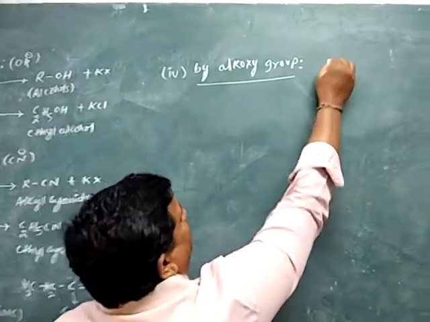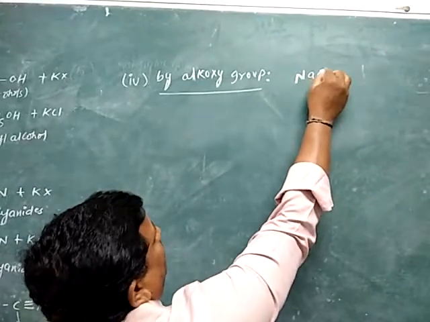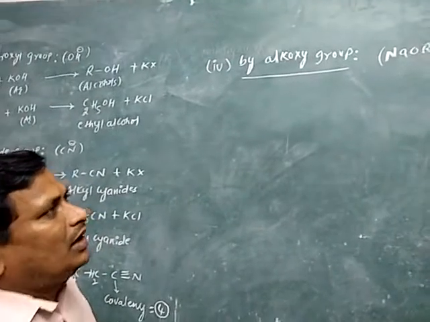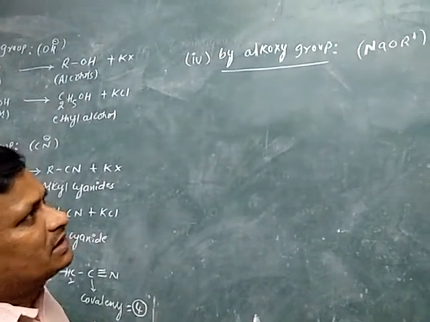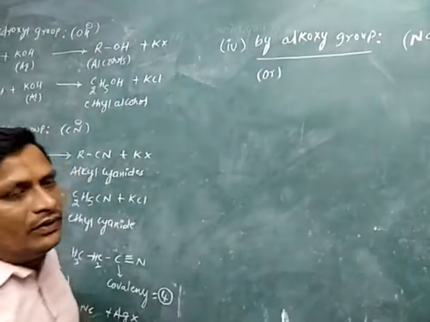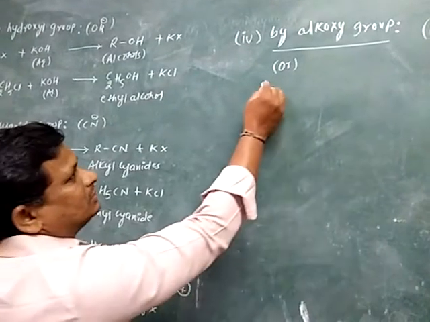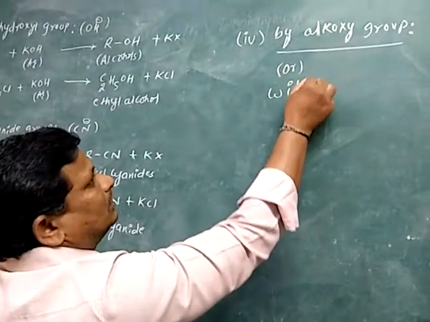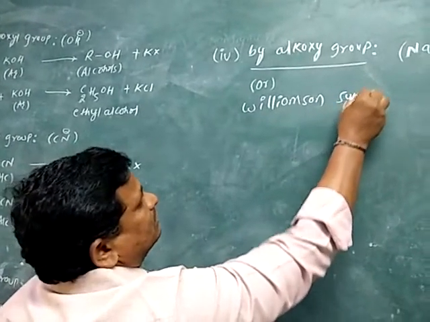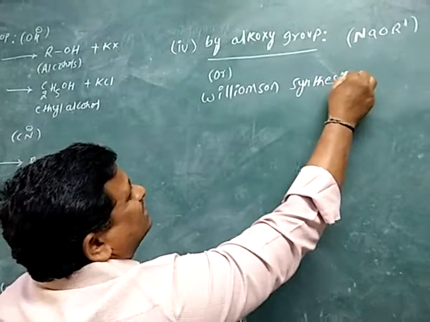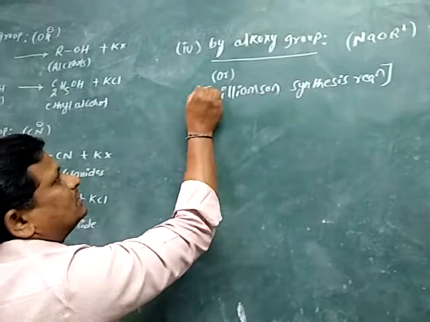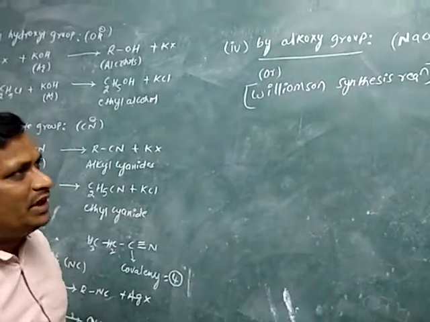The alkoxy group is, for example, NaOR dash, sodium alkoxide, like sodium methoxide. This reaction is also known as Williamson synthesis reaction. In this reaction, ethers are obtained.